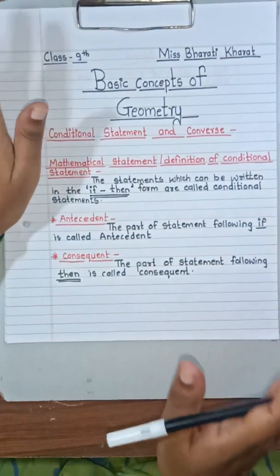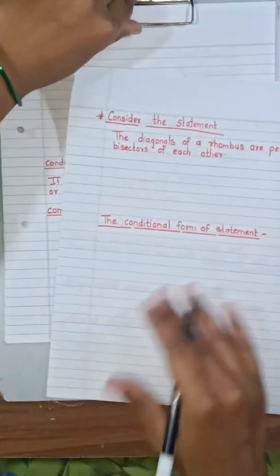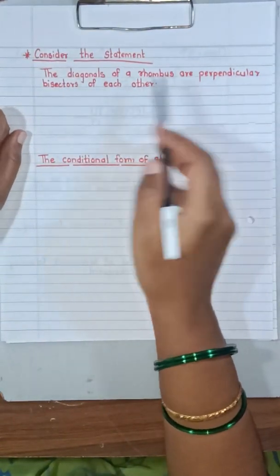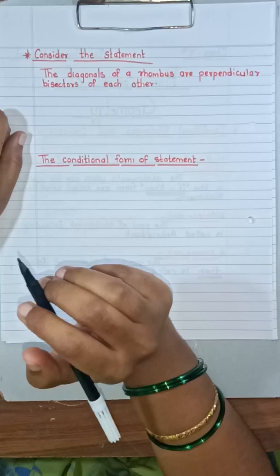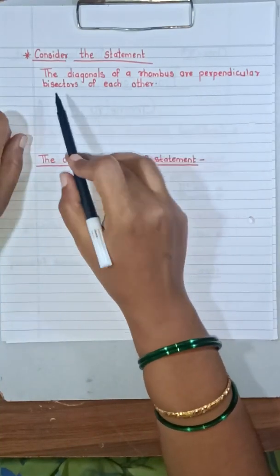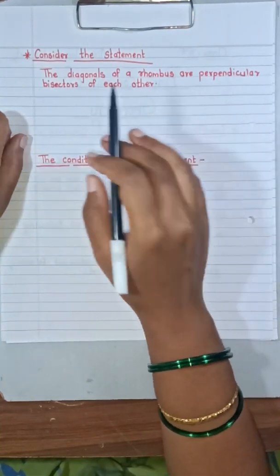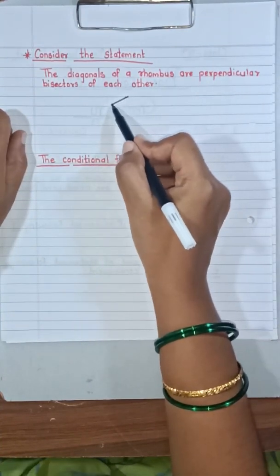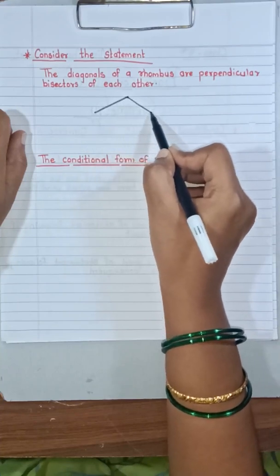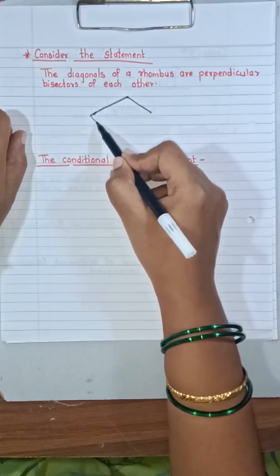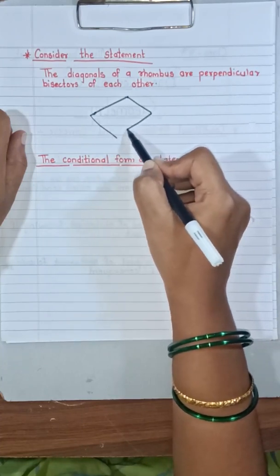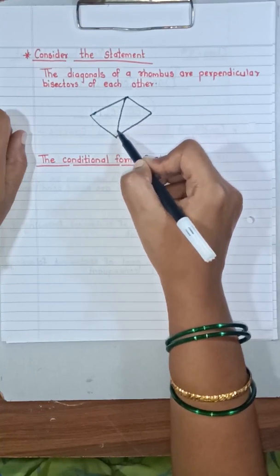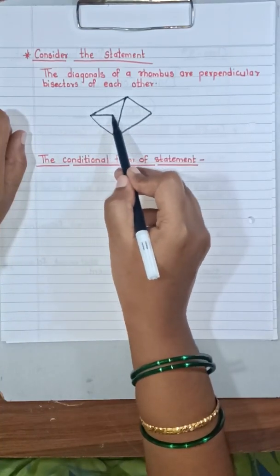Now let us consider a statement for this: the diagonals of a rhombus are perpendicular bisectors of each other. For this, let us consider the diagram of a rhombus. Suppose this is a rhombus. I am not using a scale here, so please try to understand.